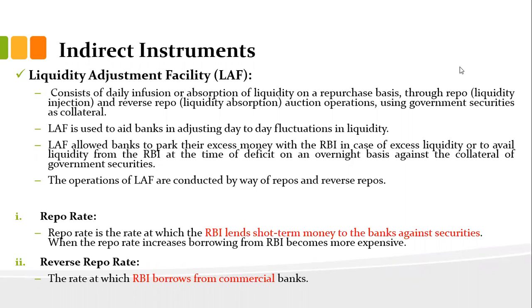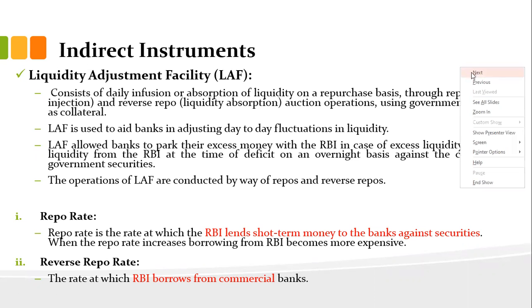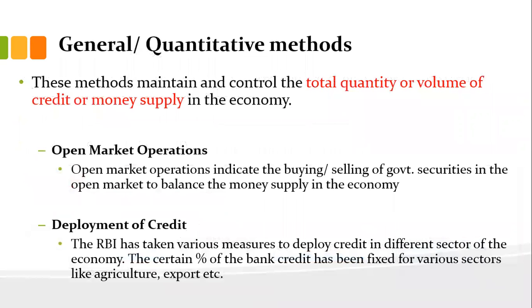Before proceeding, let's see what we discussed in the previous lecture. We discussed the direct instruments, or general quantitative methods.